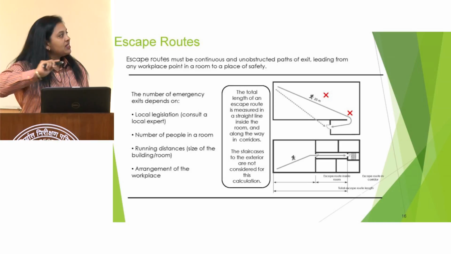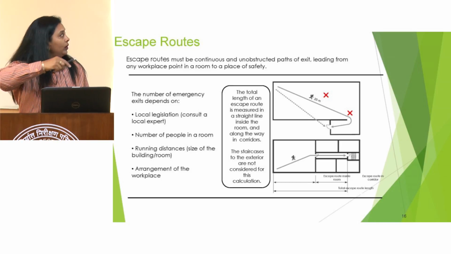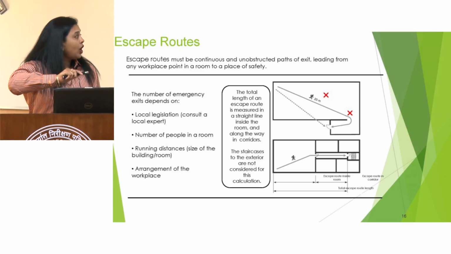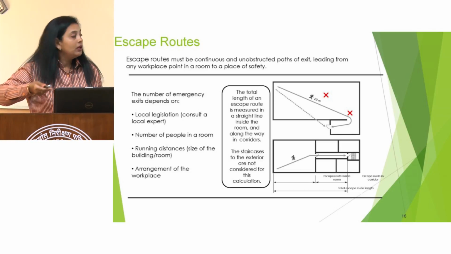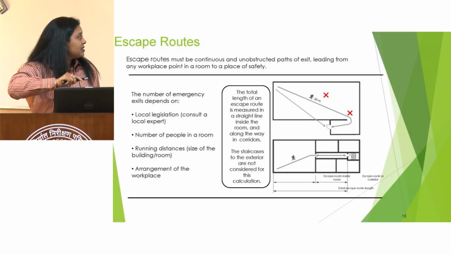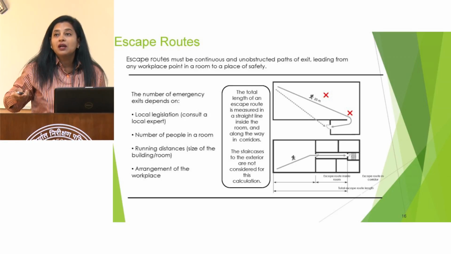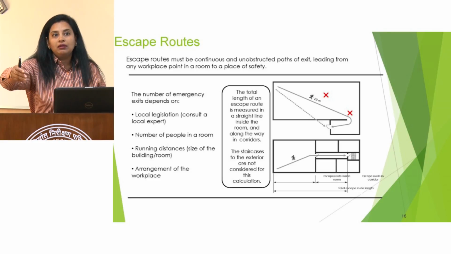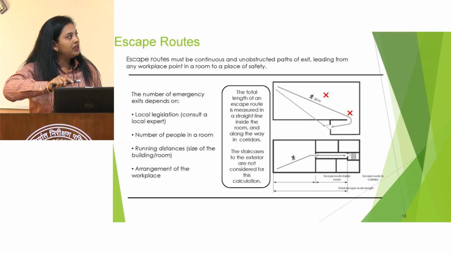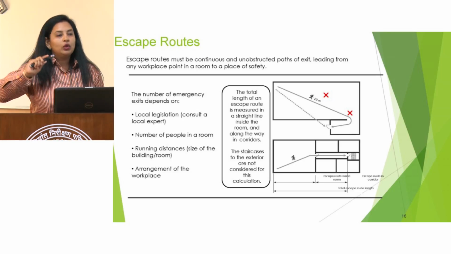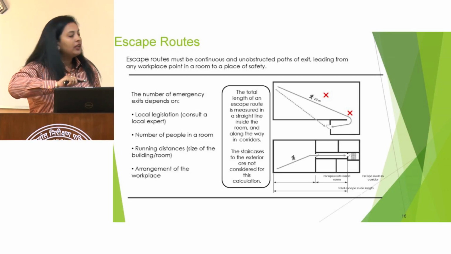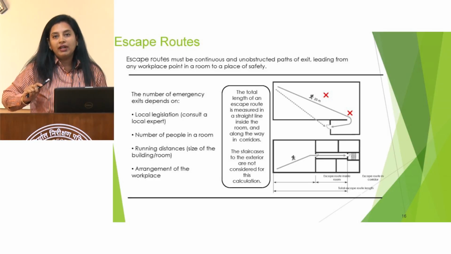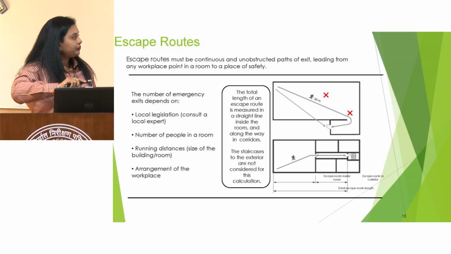So the number of emergency exits in the laboratory depends upon various factors: what is the local legislation, how many people are working in a room, what are the running distances, the size of the building or room. Sometimes the building is very big in length. So in that case, after every 20 meters, some door should be there, and also the arrangement of the workplace. These are very important factors which should be taken care of while designing a laboratory.